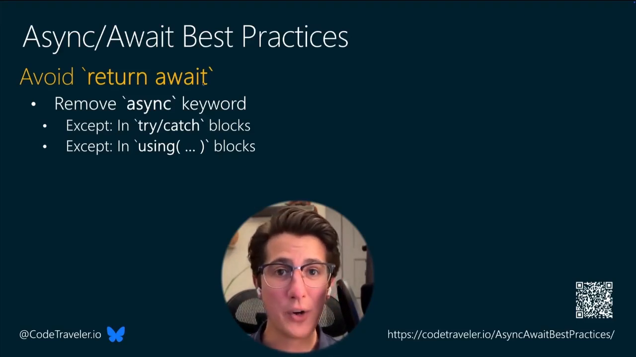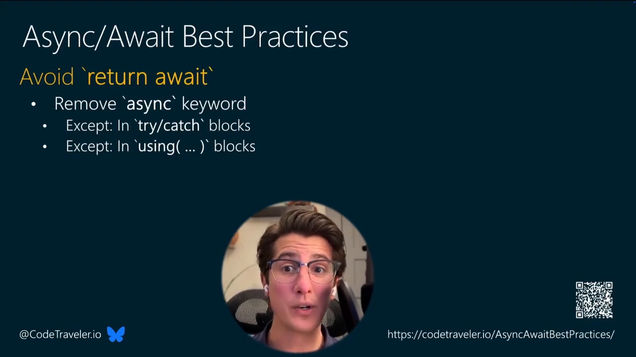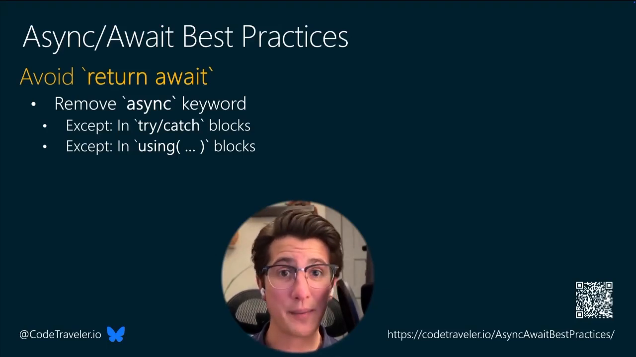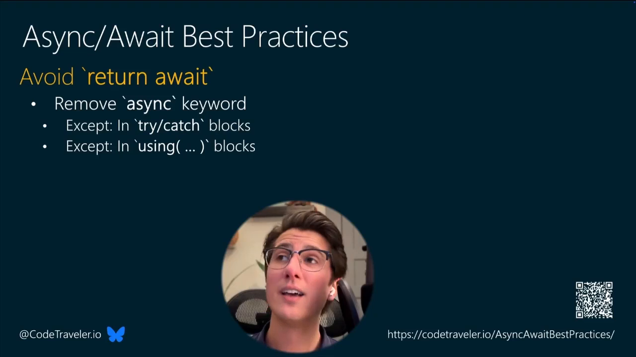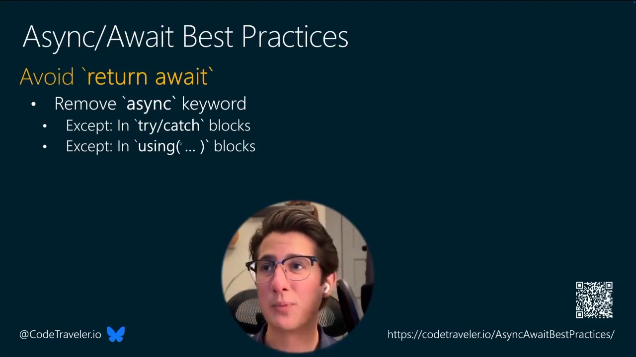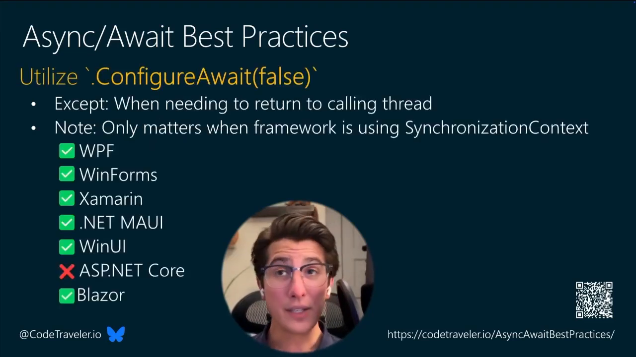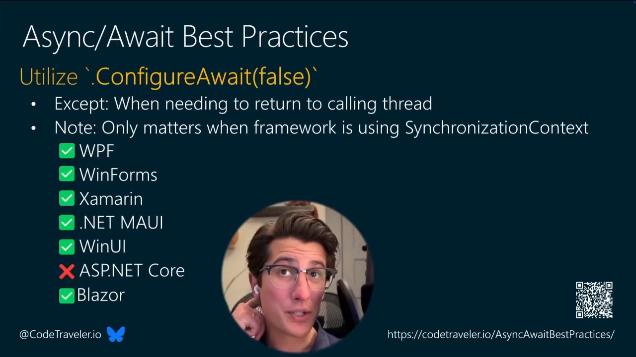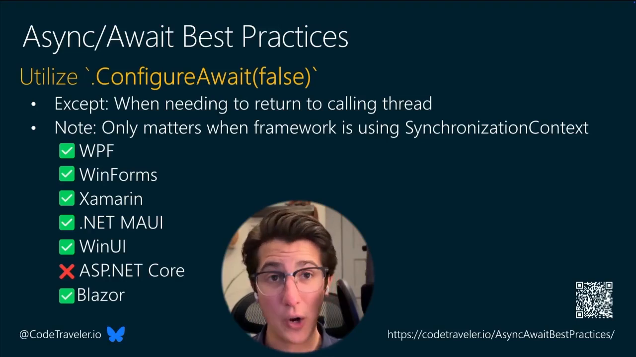If the only place in your method where you're using the await keyword is in the return statement, just return the task instead, unless you're inside of a try catch block or inside of a disposable using block. Utilize ConfigureAwait(false). So if you don't have to return to the calling thread, then don't.